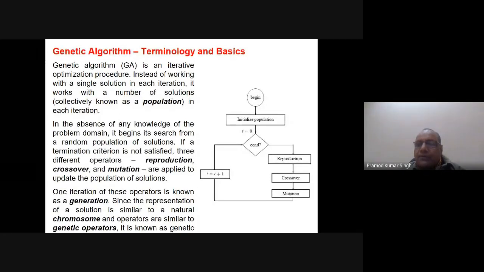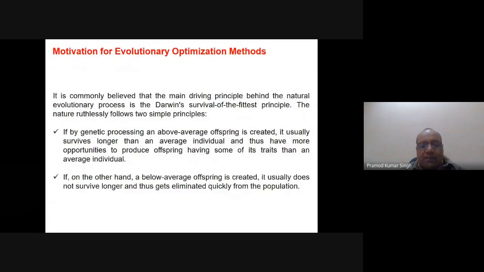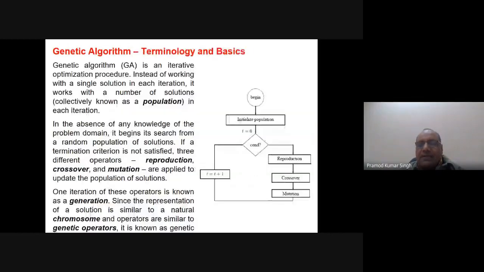So the bad solutions will be eliminated and multiple copies of the good solutions will be generated. If you remember, we just discussed the basic principle under Darwin's theory: the above average, meaning the good, will generate, and those who are bad will not. So this is basically the selection that we are doing. All the good solutions will be multiplied in number so that the population size is fixed, and the bad solutions will be eliminated. So this is reproduction, meaning the selection of good solutions.